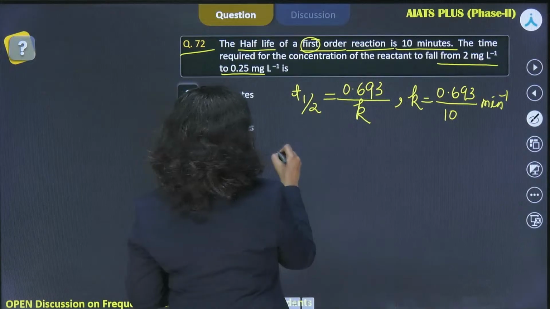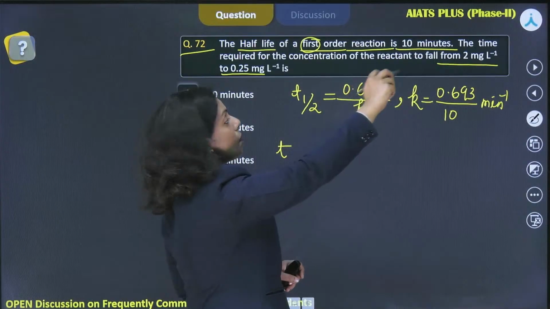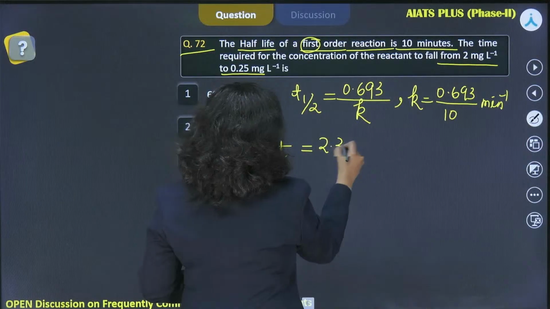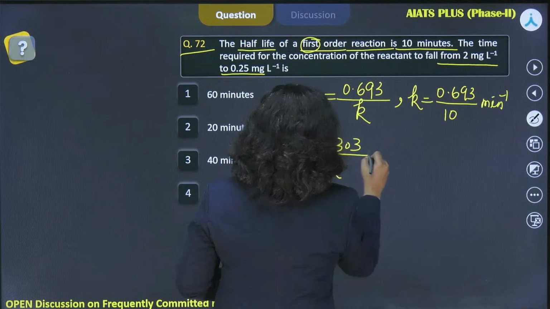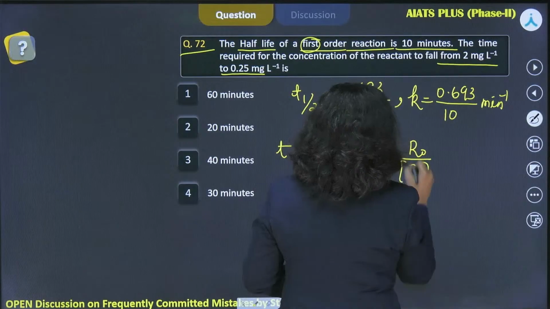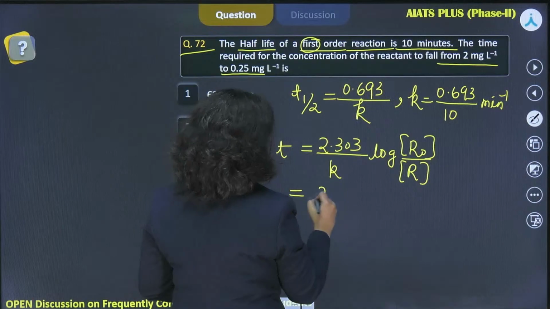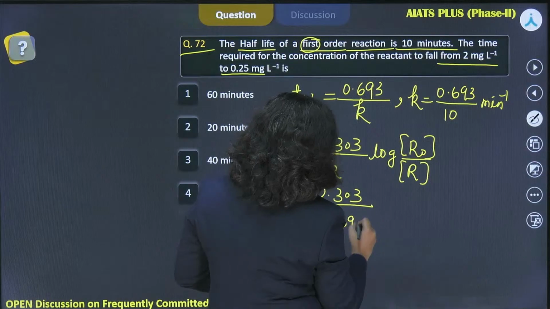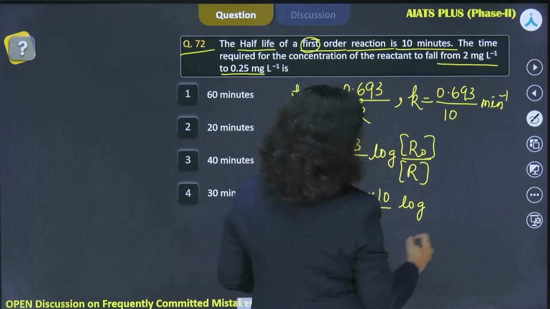So K you have. Further they ask the time required for this conversion from 2 milligram per liter to 0.25 milligram per liter. That is also easy, the simple formula for first order kinetics: 2.303 by K log R naught upon R. Am I right? This equation we can use here, right? The K value is 0.693 by 10, 10 will come here, log R naught was